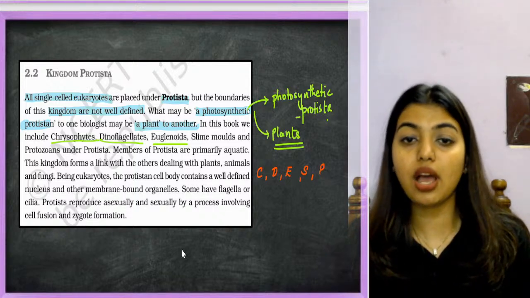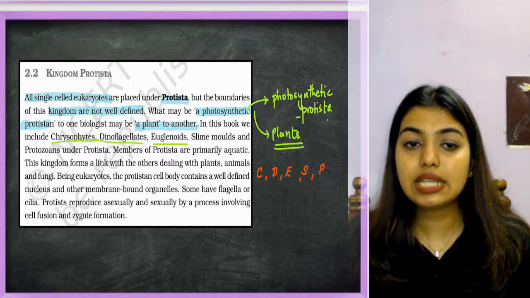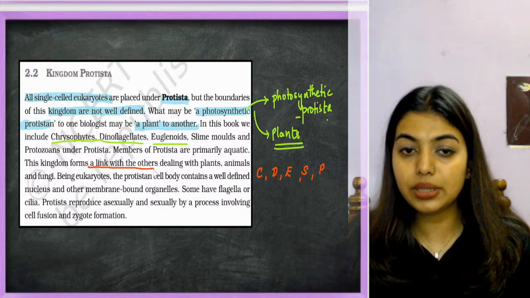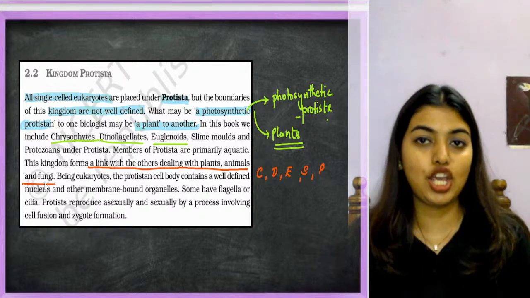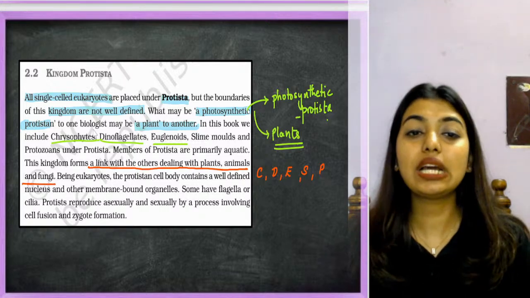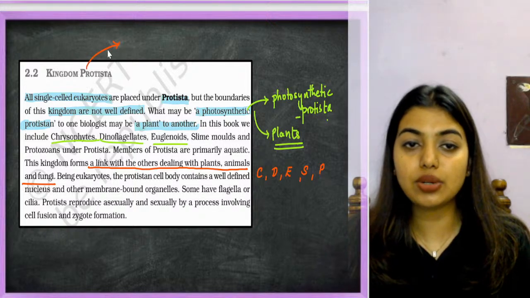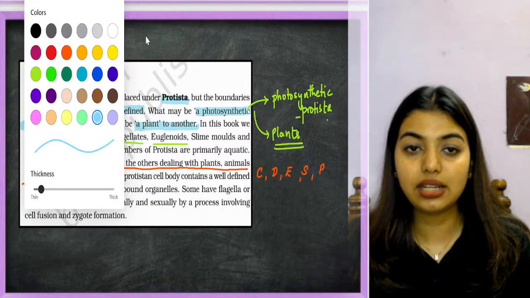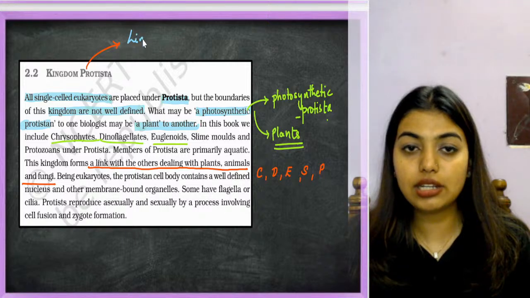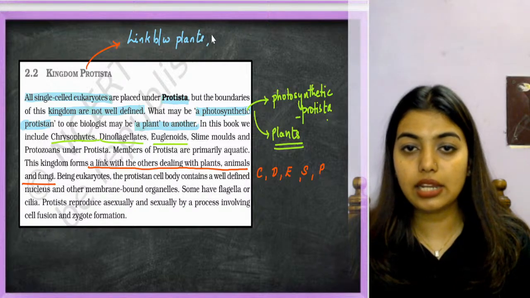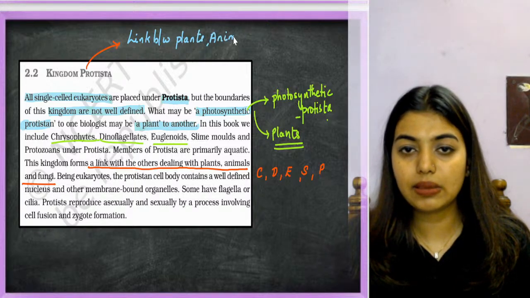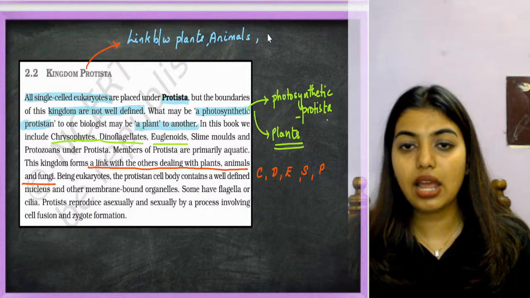Members of Protista are primarily aquatic. This kingdom forms a link with others dealing with plants, animals, and fungi. So what did I say? I told you that they are going to be a link. So Protista, students, is actually a link between plants, animals, and fungi.